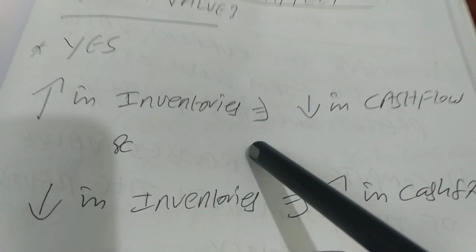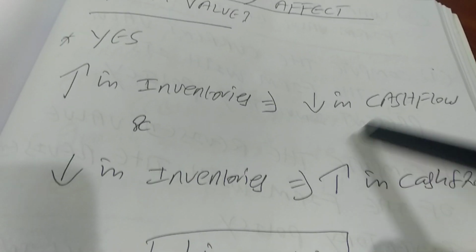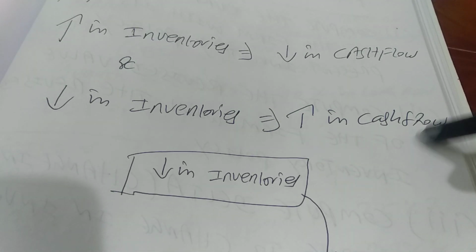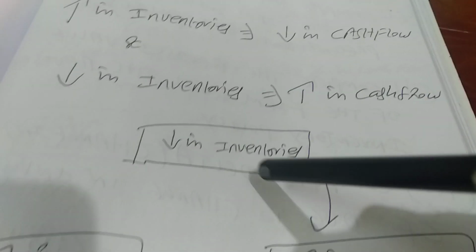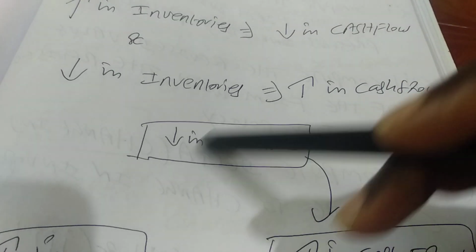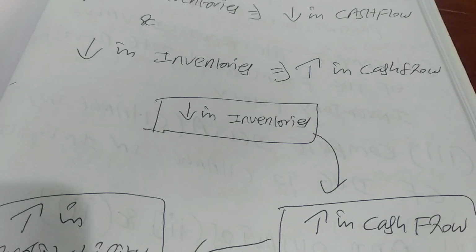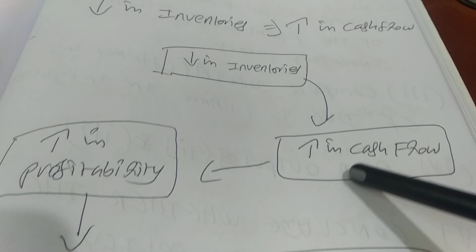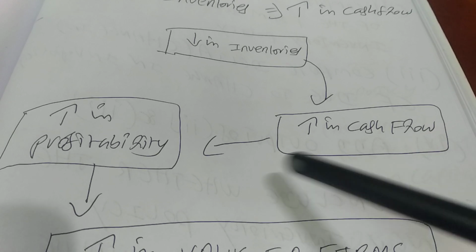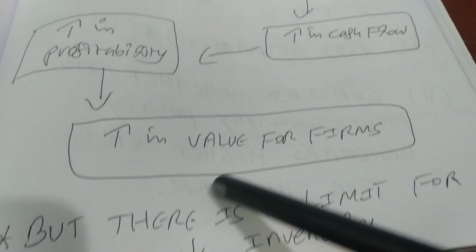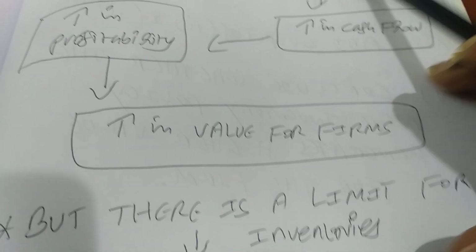So increase in inventories results in decrease in cash flow. Alternatively, decrease in inventories result in increase in cash flow. So in terms of a kind of a flow diagram, if we are going to decrease inventories, what is going to happen to the firm is cash is going to get released. So that means it is going to increase your cash flow, which will result in increase in profitability, which will finally result in increase in value for the firm, right?